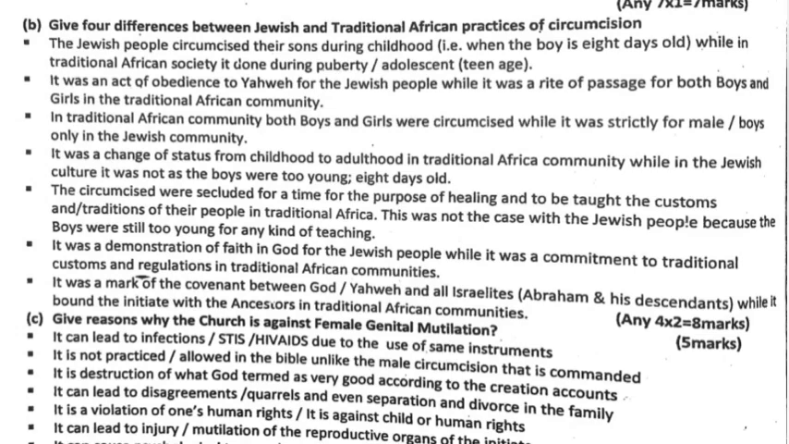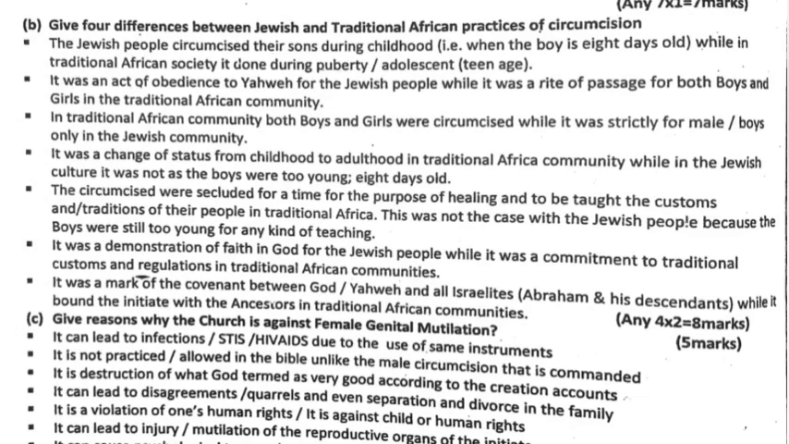The Jewish people circumcise their sons during childhood, when the boy is 8 days old, while in traditional African society it is done during puberty. It was an act of obedience to Yahweh for the Jewish people, while it was a rite of passage for both boys and girls in traditional African community.